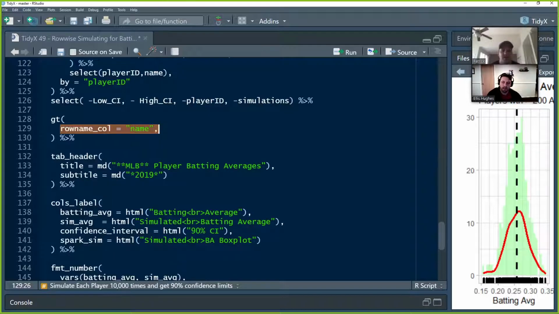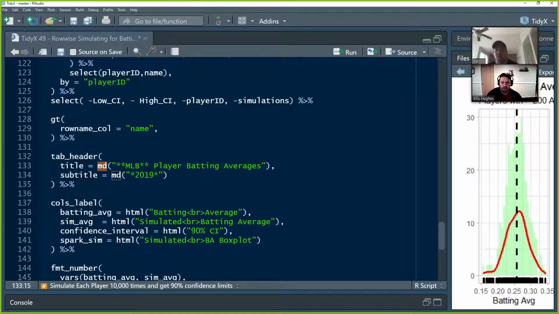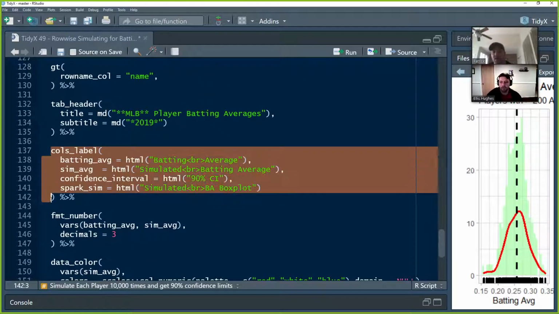The next one, tab header, is how we put a header on this thing. So we're going to title it MLB player averages, and we're using a little bit of Markdown there with the stars. The double stars around MLB are going to give us bold. And for the subtitle, 2019, a single star gives us italics. So MLB will be bold, 2019 will be italics, and player batting average will be normal, as you see it on the page.